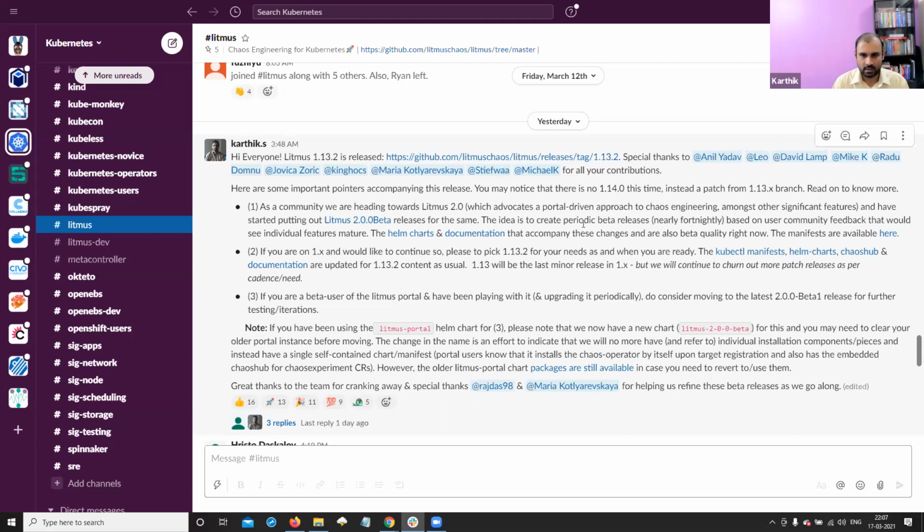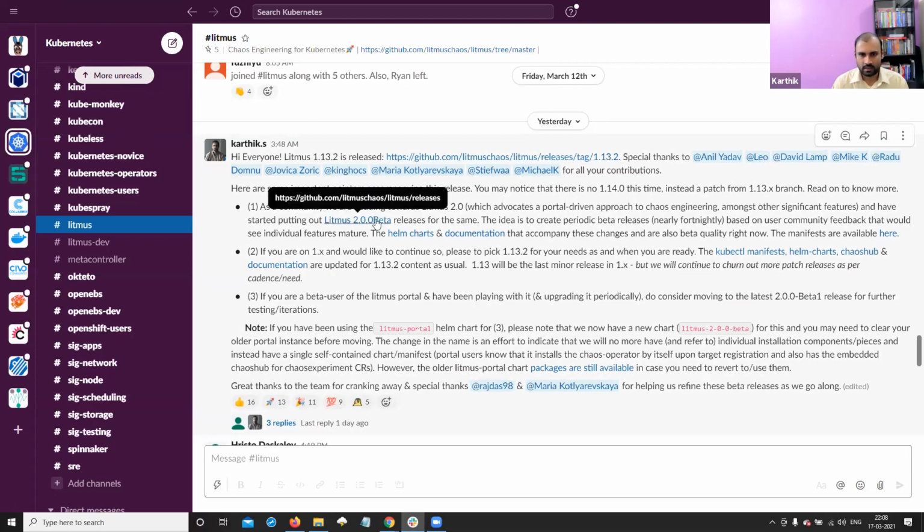This is not a big deviation, or a completely different approach to chaos. It builds upon what we already have in 1.x, so it is backward compatible. The chaos operator, the exporter, and the experiment CRs and chaos engine CR all continue to work the way they do, but you will be using them as part of chaos workflows instead of running standalone experiments. You will be running them via the portal.